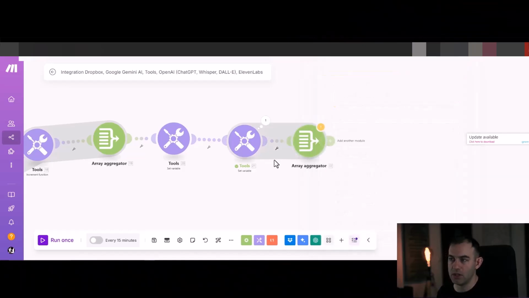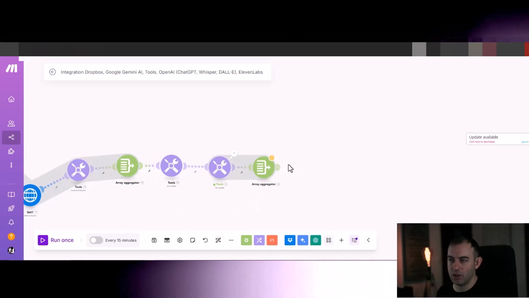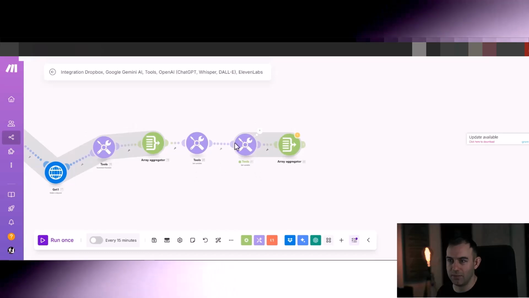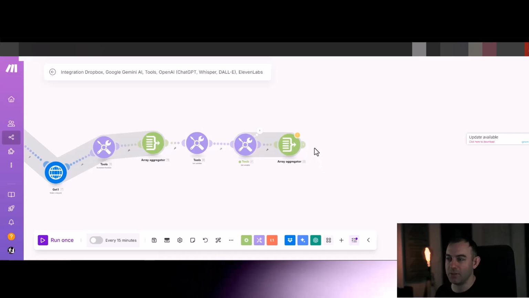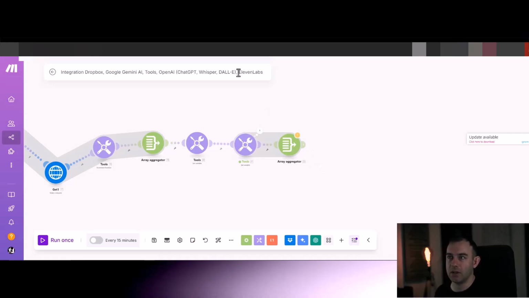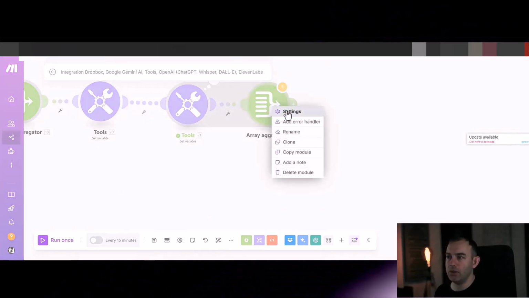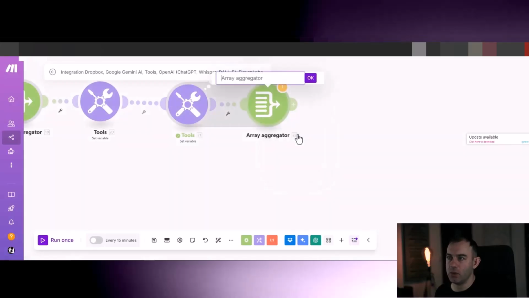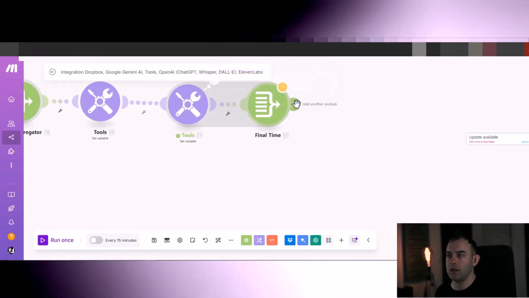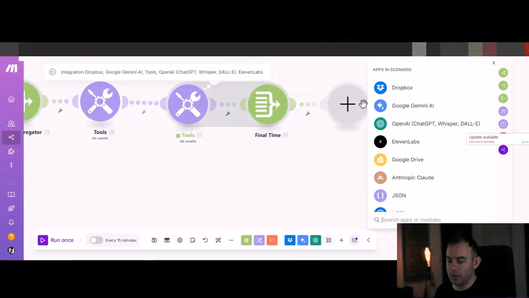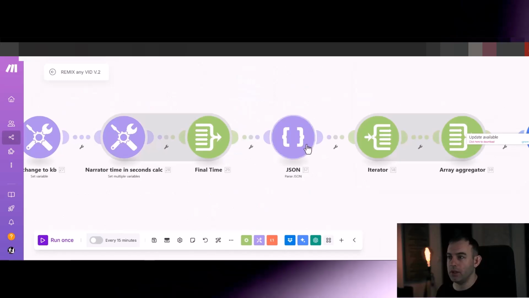We're still gonna have to change it in a second. And if you know a little bit about Make.com, you're probably thinking I'm a little bit stupid doing things this way. Maybe I am a little bit in terms of setting up the arrays, but it's going to make sense in a second. Trust me. So we're going to call this final time, okay? And the reason we're turning this into the array is because that's the way we are going to pass on the information to Creatomate.